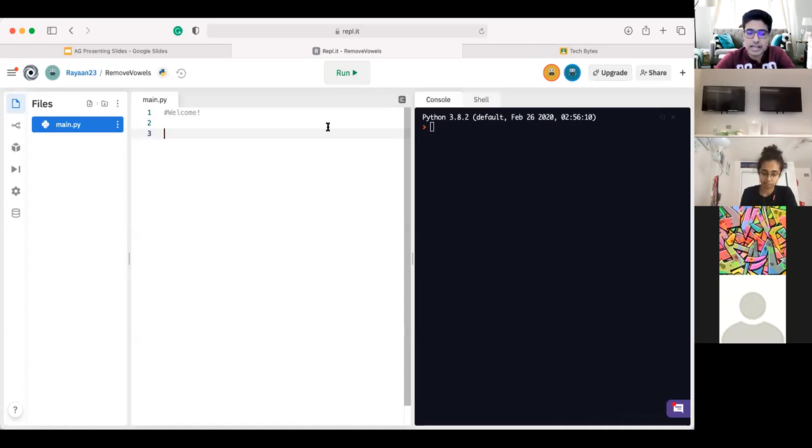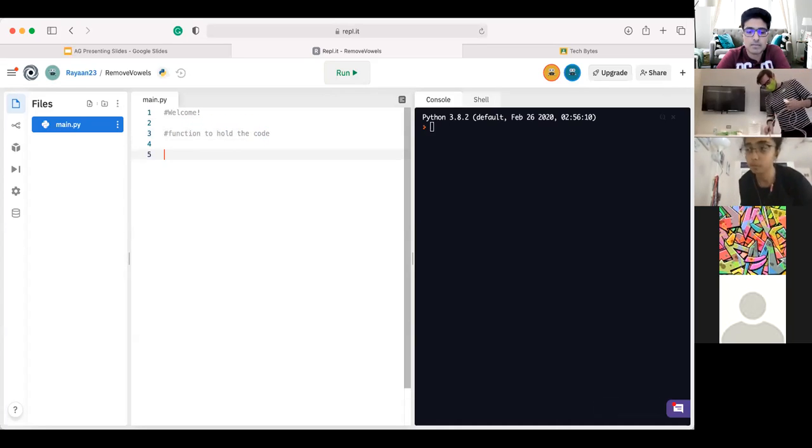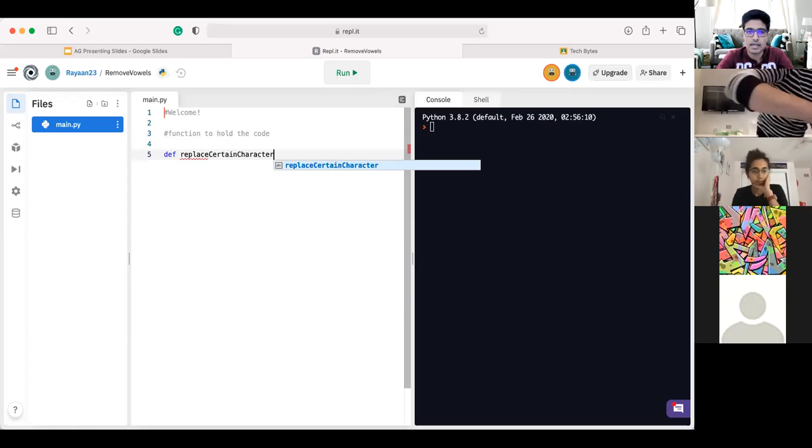So we usually like to start off by creating some type of function, right? A function to hold all of our code. So that's what I'm going to do. Create that function to hold the code, and we can call that function. Remember def to define the function, and we'll say replace certain character. Call it that. Add your opening and closing parentheses, and then we'll add the colon. Hit enter.